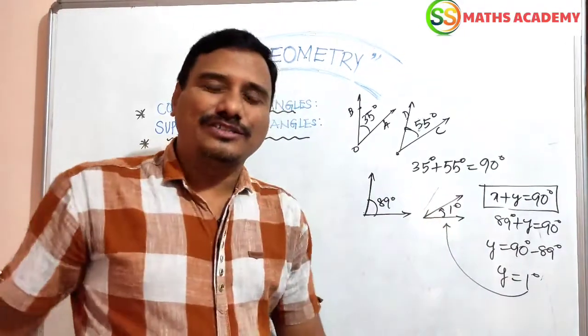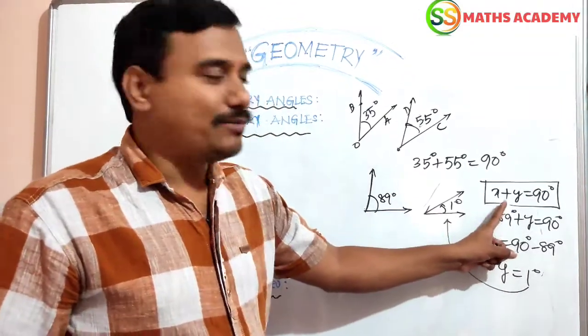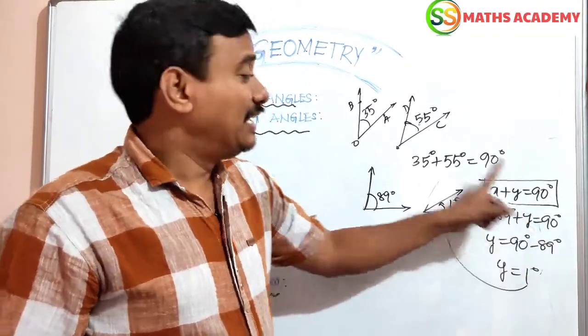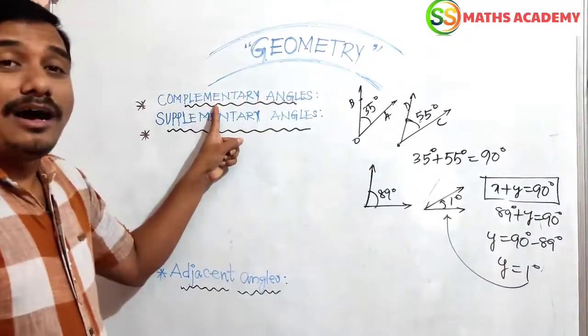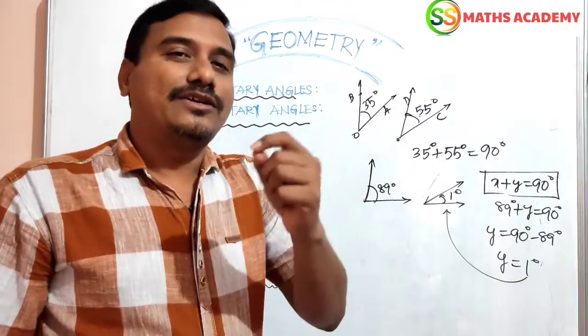So, dear viewers, we have to answer any kind of question using this concept. The sum of two angles equals 90 degrees. Such angles are called complementary angles. By these two diagrams, you can get it very easily.